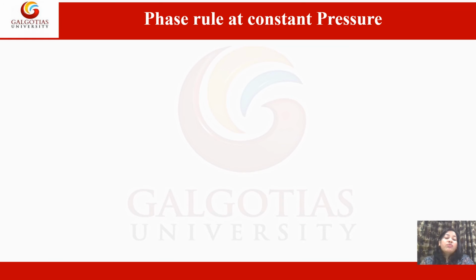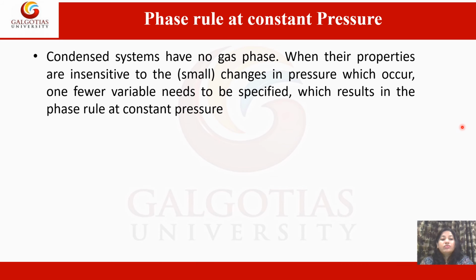Now, we will discuss phase rule at constant pressure. Condensed systems have no gas phase, and when their properties are insensitive to the small changes in pressure, fewer variables need to be specified, which results in the phase rule at constant pressure.